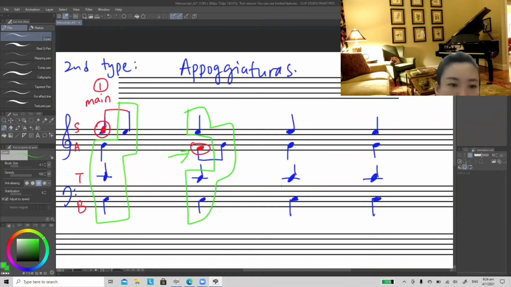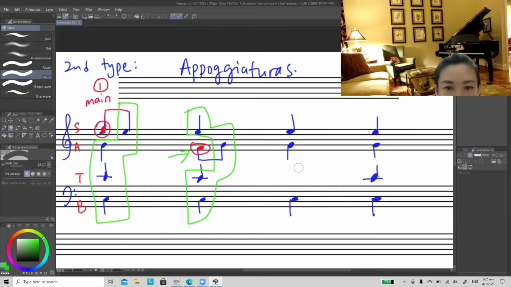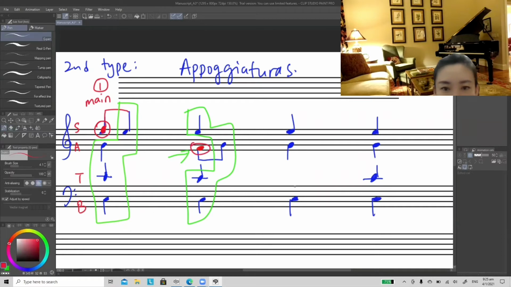Next one, the Appoggiatura can be at the tenor part. So instead of this C, you can put D to C. The Appoggiatura that you add can be D, and then C resolves later. Okay, so this is how it looks when the chord is being dislocated.